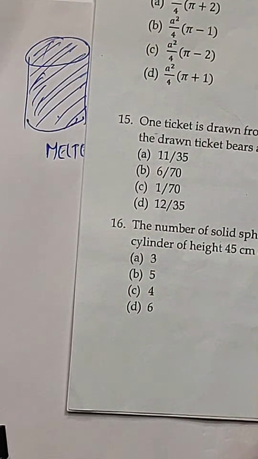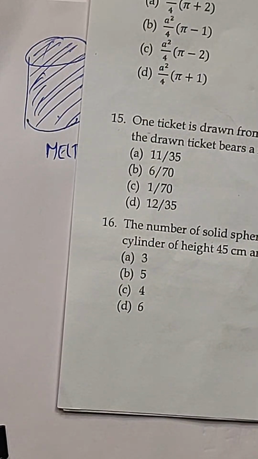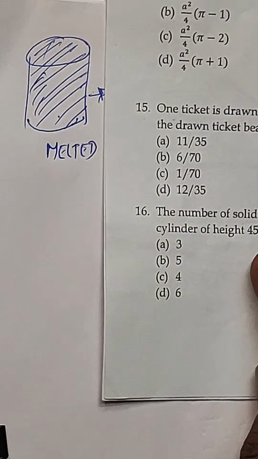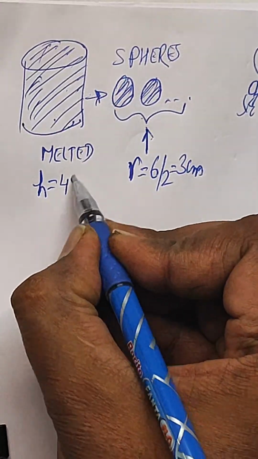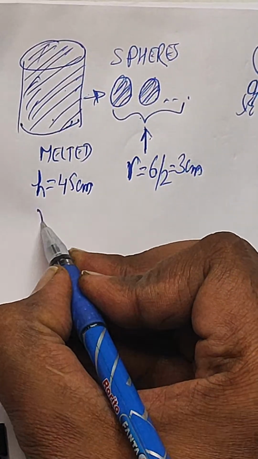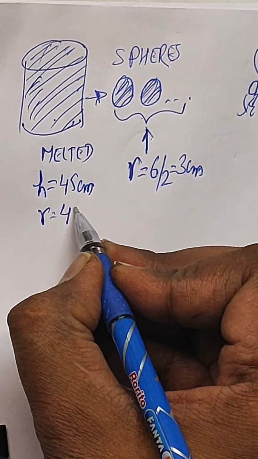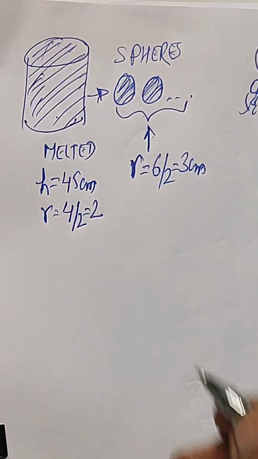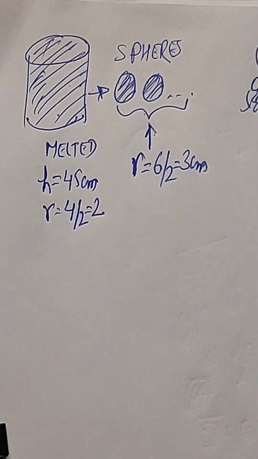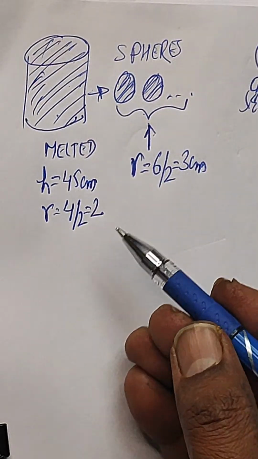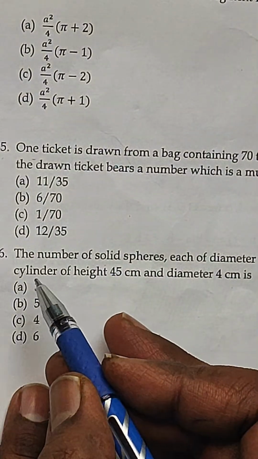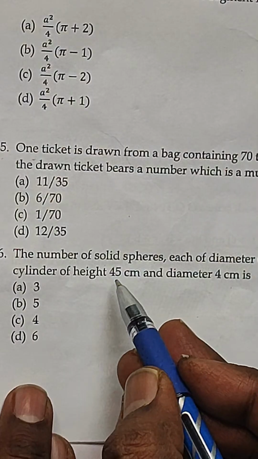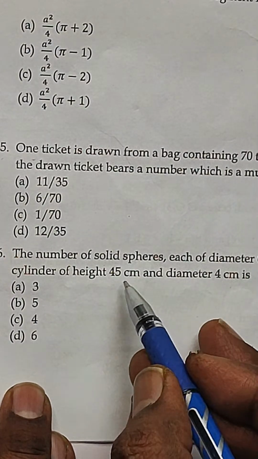So the number of solid spheres, each of diameter 6 centimeter, that can be made by melting a solid metal cylinder of height 45 and diameter 4. So here it's given that for the cylinder, height is 45 centimeter and diameter is 4 centimeter. So radius will be 4 by 2, which will be equal to 2 centimeter, right? Yes, height and radius, my dear friend Darkness. Here it's given that the cylinder is having height 45 centimeter and diameter 4 centimeter. Okay, so it's very clearly given.